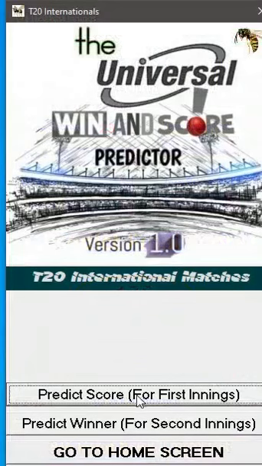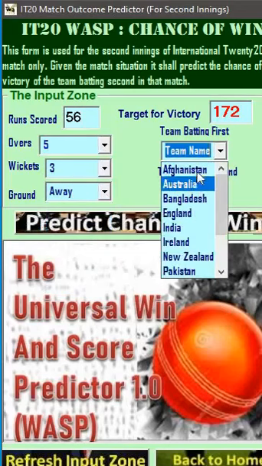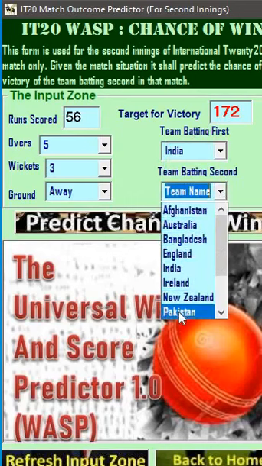We click on back home, then we come to this screen, and now we go to the second innings. Suppose India gave a target of 172 to Pakistan, and Pakistan have now scored, say, 56 runs in 5 overs, and they have lost in the process 3 wickets. For them it is an away ground, and the team batting first is India, and now it is Pakistan.